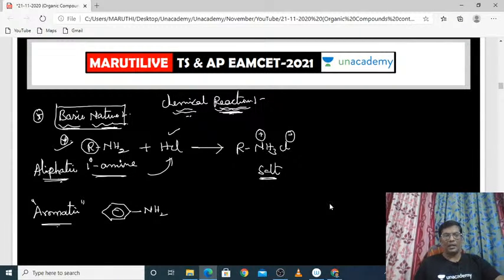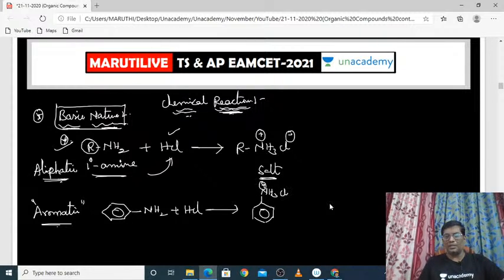So when this aromatic compound reacts with HCl, what is the product formed? Again one salt will be produced. See here, what is the salt produced here? Benzene ring, NH3+ and Cl-. It is also a salt.